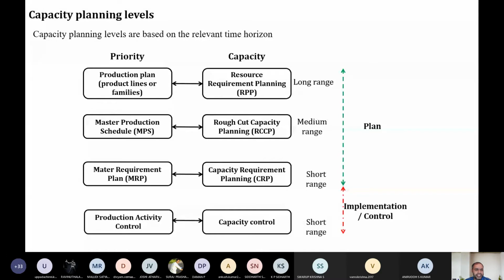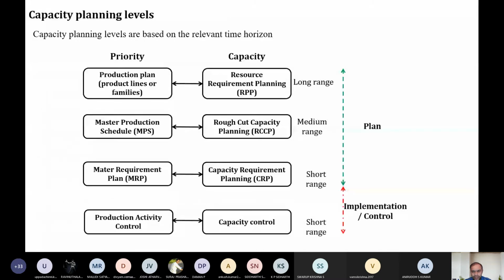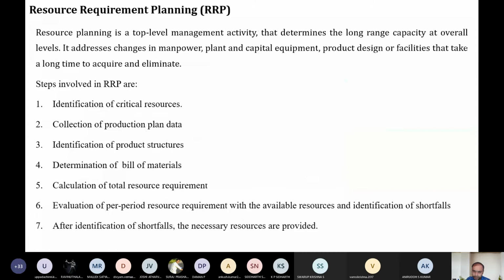Okay, so we had a very detailed explanation of all these things. Coming back to this, now we are going to see one by one what is RRP, what is RCCP, and what is CRP.